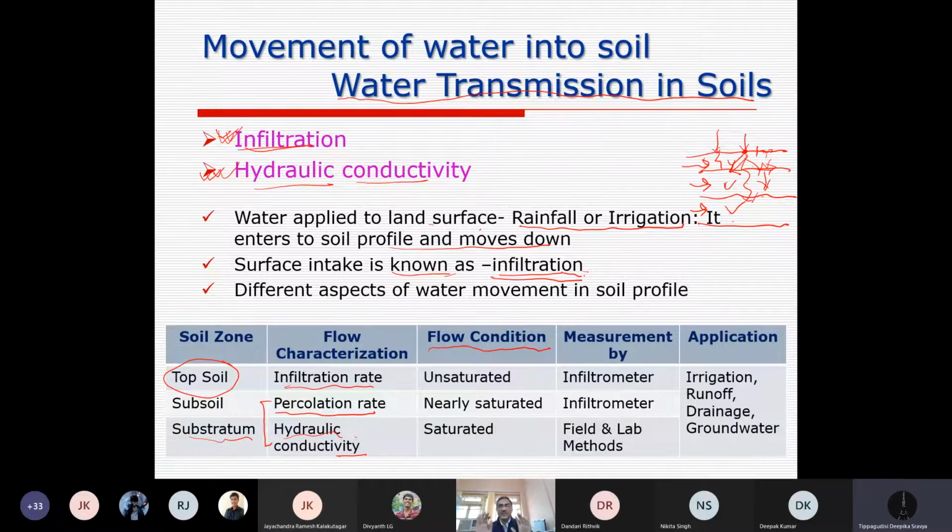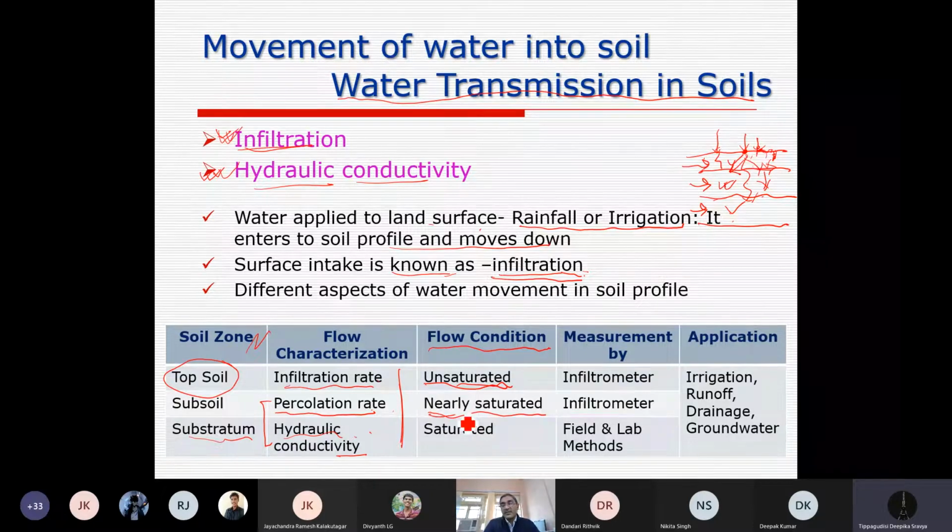But here I want to give you a brief idea of the soil zone where these phenomena occur. For flow characterization, we have given the names infiltration, percolation and hydraulic conductivity. For infiltration, the condition may be saturated or unsaturated. We have taken an unsaturated condition of soil here, but it also takes place when soil is saturated just below the soil surface. Subsoil is a nearly saturated condition, which starts after infiltration.